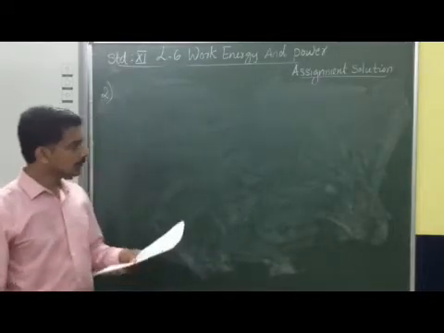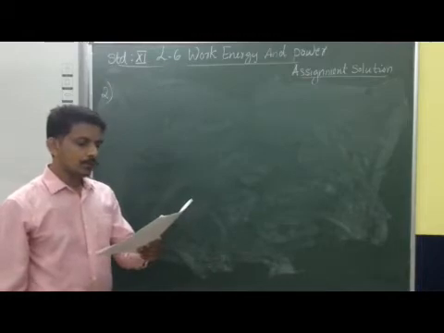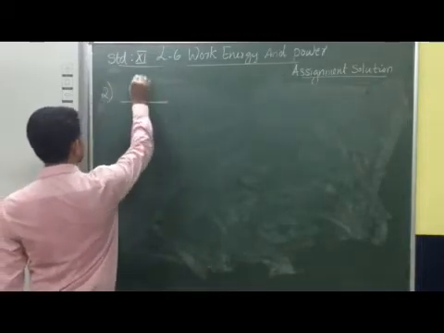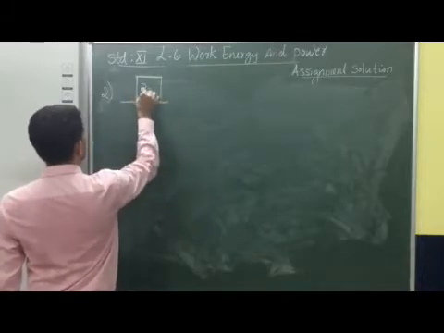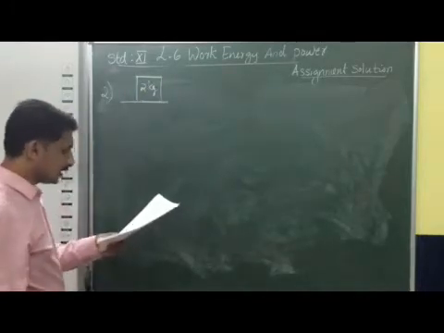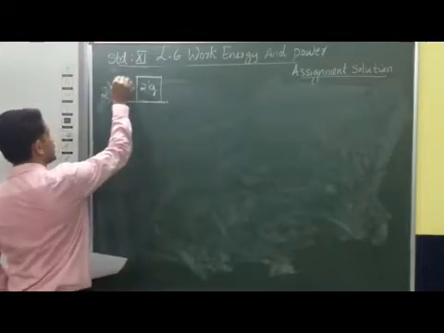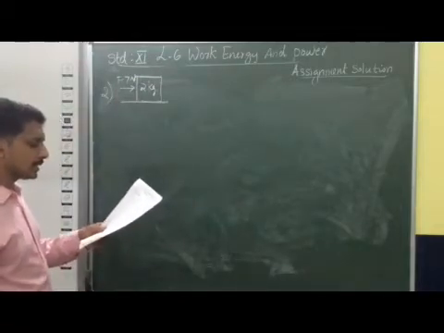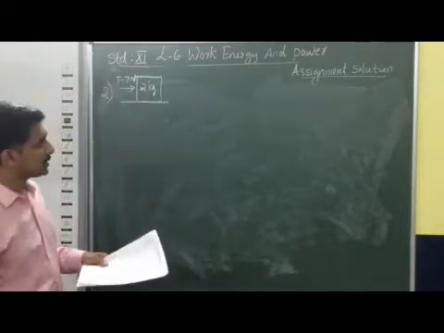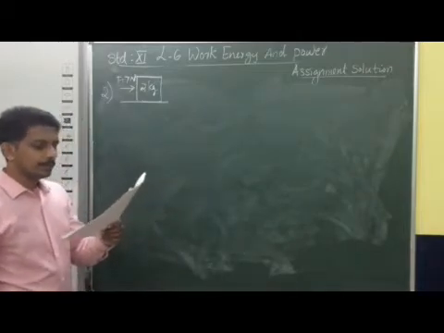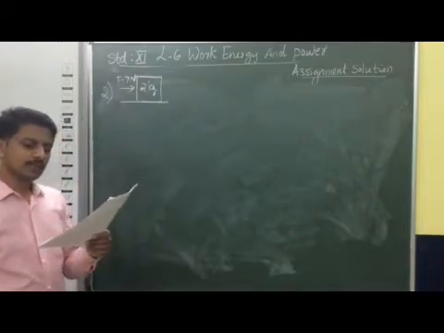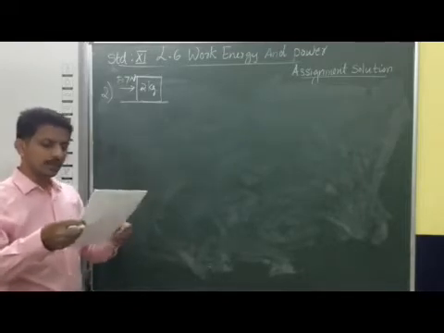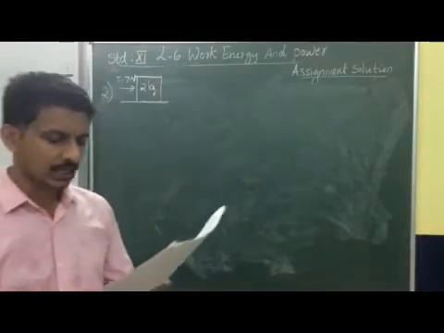Okay, so we have to do all of this one by one. A body of mass 2 kg is lying on a horizontal surface, on which a force of 7 Newton is applied. During that time there is a coefficient of kinetic friction, which means this object is in sliding motion. The coefficient of kinetic friction is 0.1. So compute the work done by the applied force in the first 10 seconds.